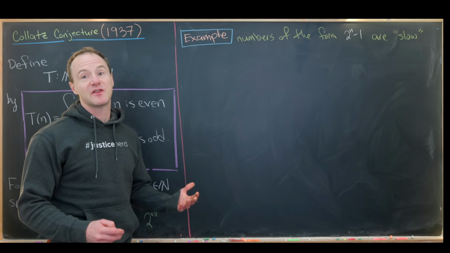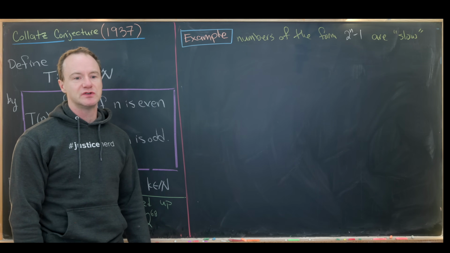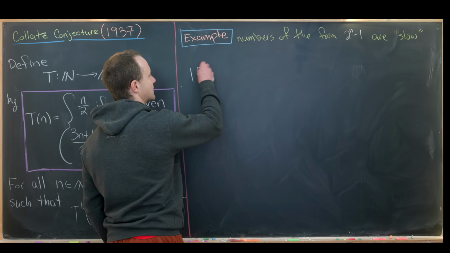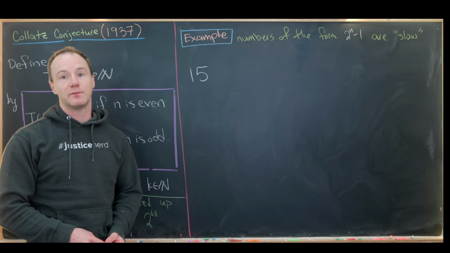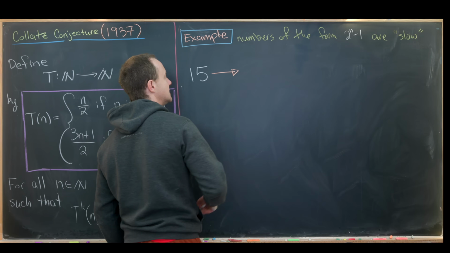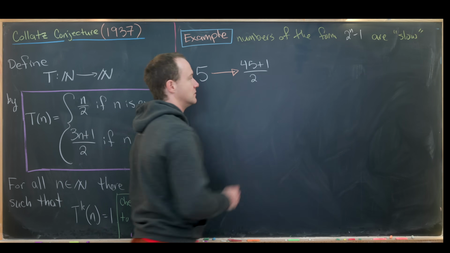So let's pick the number 15, which is equal to 16 minus 1, or 2 to the 4 minus 1. So let's see what we get. If we start with the number 15, I'll just write an arrow to mean we're applying this function T. Applying this function T will give us (45 plus 1) over 2.